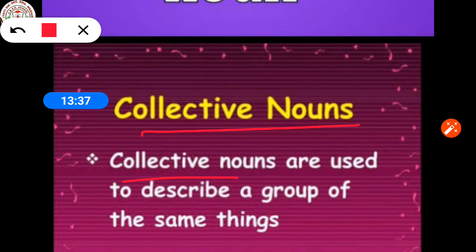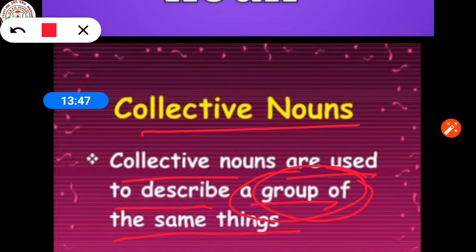Collective nouns are used to describe a group of the same things. Always remember that collective nouns are used to describe a group of the same thing.